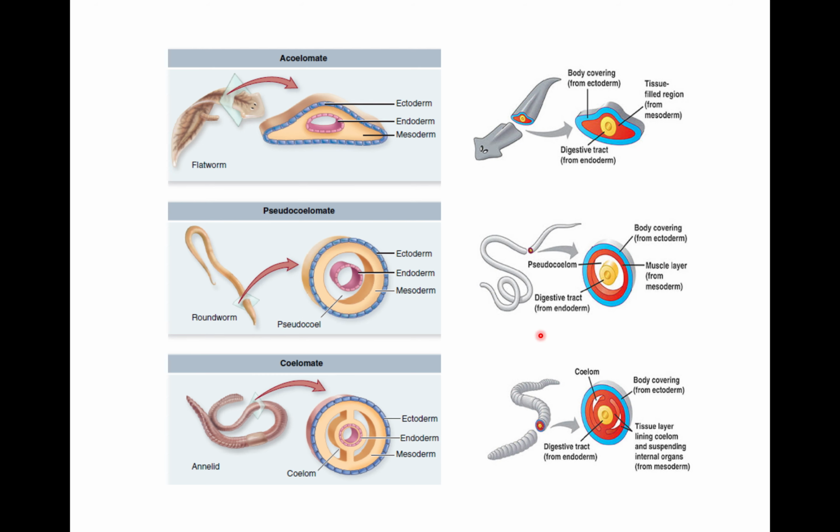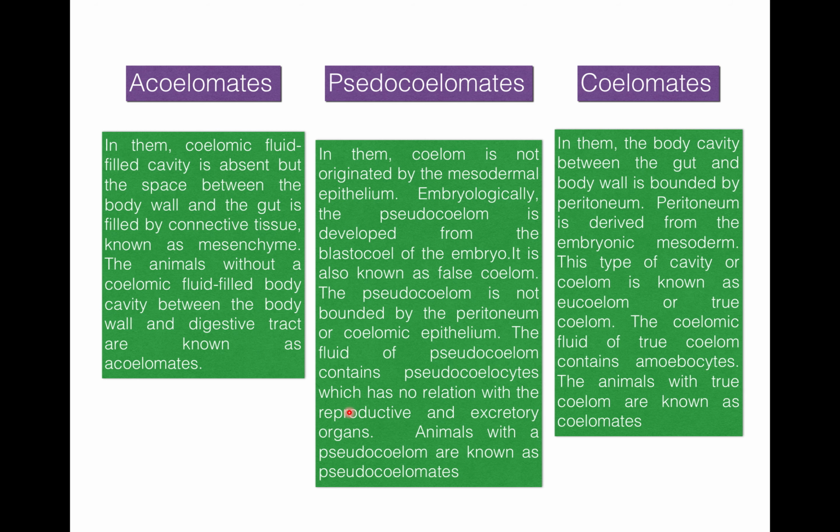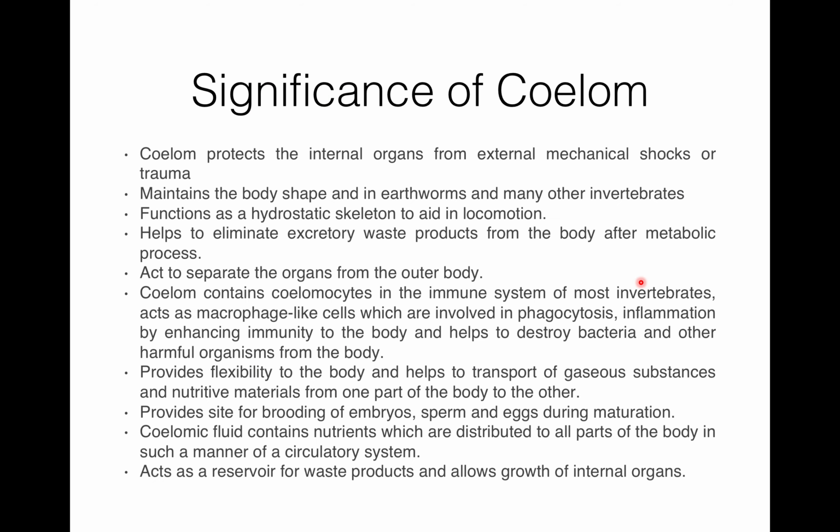So in coelomates, the coelom is present over here, and it is covered by peritoneum or mesodermal lining or coelomic epithelium. So pseudocoelom is not lined by coelomic epithelium, but coelom is lined with coelomic epithelium. This is the difference between acoelomates, pseudocoelomates, and coelomates.